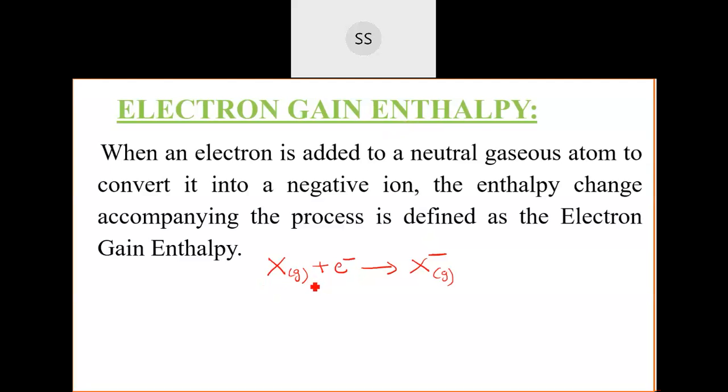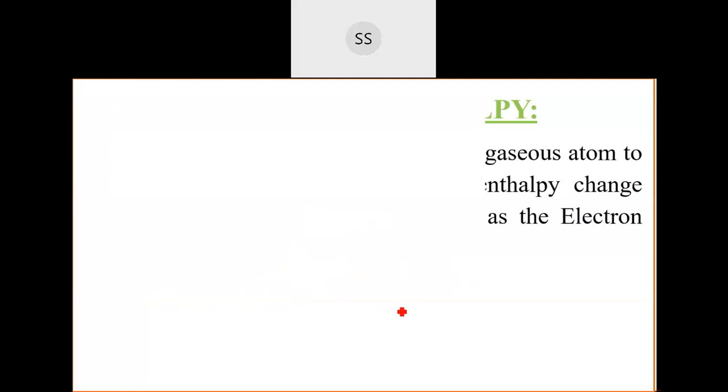Okay, when an element takes an electron and gets converted to a negative ion, that time how much amount of energy is either released or absorbed? I am talking about two things. Either they will be released or they will be absorbed to convert them into a negative ion. That enthalpy is called electron gain enthalpy. Here in electron gain enthalpy, for different elements, the electron gain enthalpies are different.